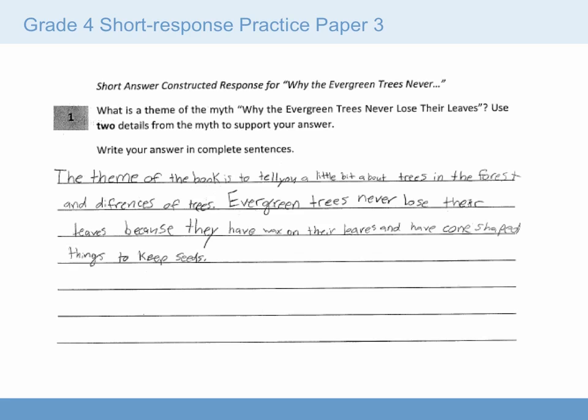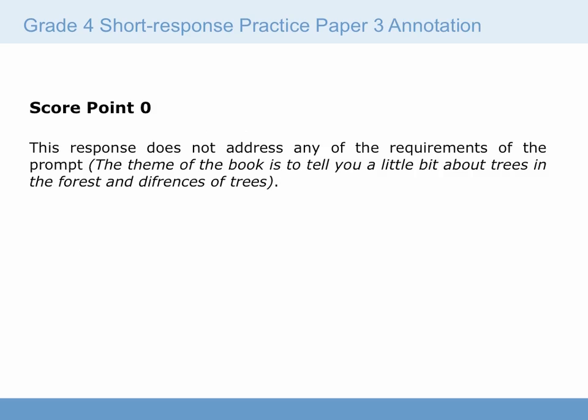Here's practice paper 3. The student wrote, "The theme of the book is to tell you a little bit about trees in the forest and differences of trees. Evergreen trees never lose their leaves because they have wax on their leaves and they have cone-shaped things to keep seeds." Practice paper 3 was scored as a 0. The response doesn't address any of the requirements of the prompt. The only information the student added was from outside of the passage, so consequently the student didn't meet any of the requirements of the prompt. No theme, no concrete details.